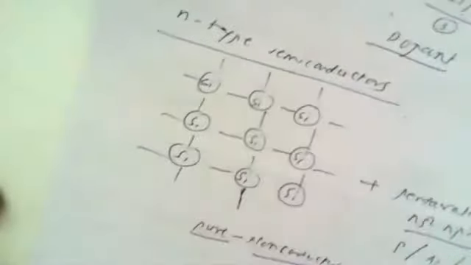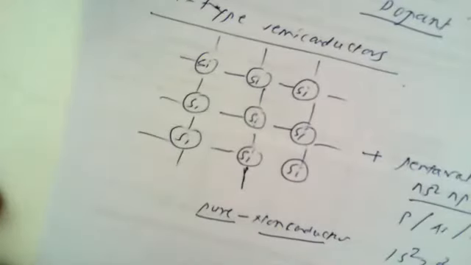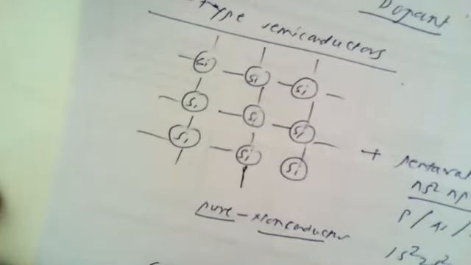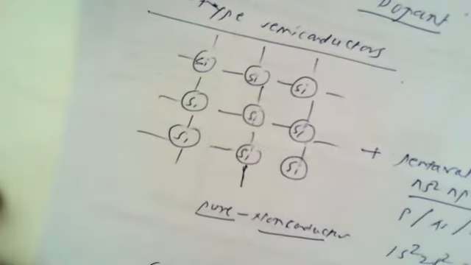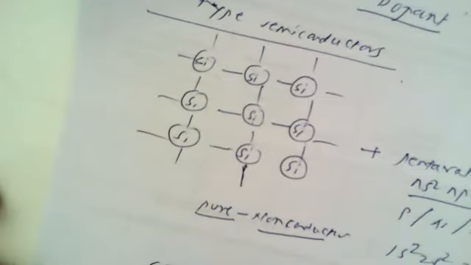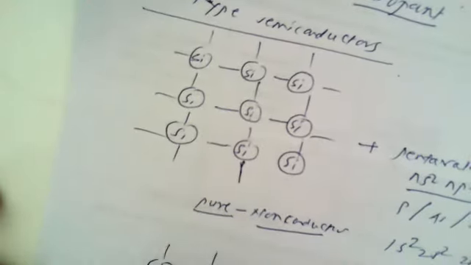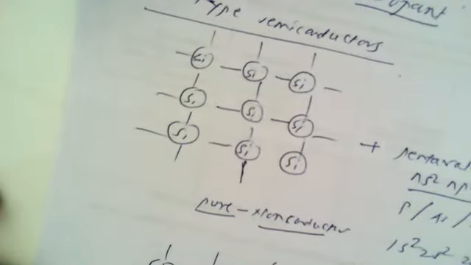Here, this is again the part of the structure of silicon material. I am showing here, due to the addition of an impurity to the pure silicon material, what are the changes that take place in the pure silicon crystal.